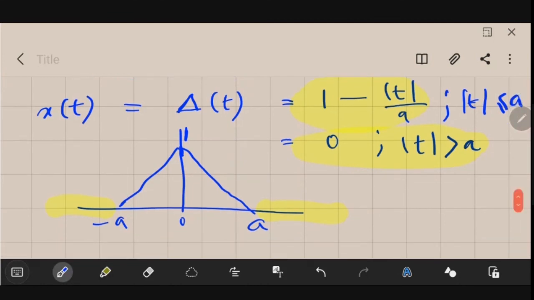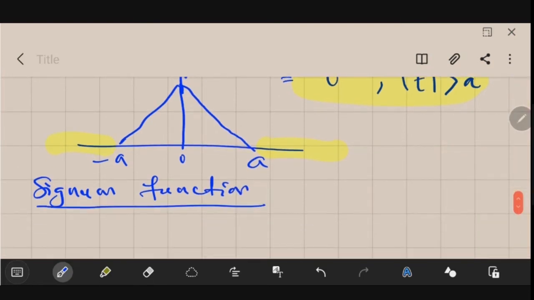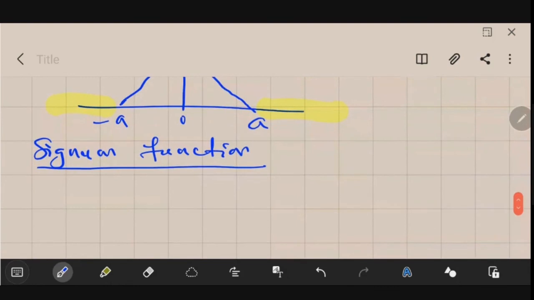Then the next function is the signum function. Signum is also a very simple function. Here x of t is equal to sgn of t, and its value is equal to 1.